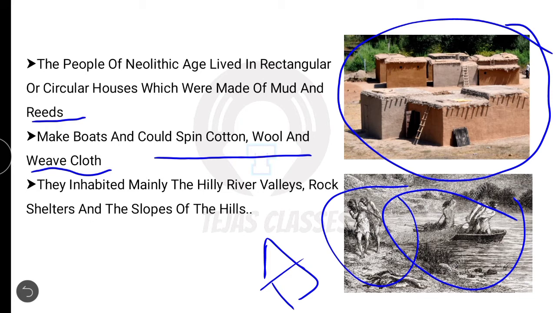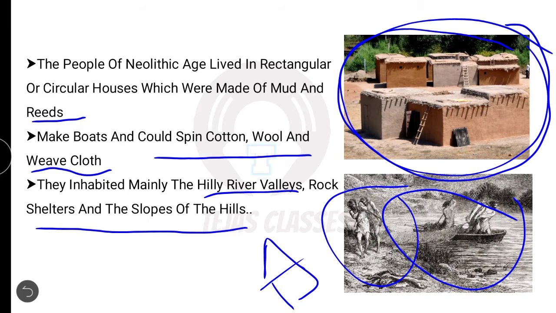Next, they inhabited mainly the hilly river valleys, rock shelters, and the slopes of the hills. See, though these major developments were going on, they have not changed the major place, because as I already told you, water is the main source for drinking, and the hill or mountain is the main source for the stones for making the tools. So they have not moved away from these places. They had made semi-permanent settlements, but coming to Neolithic, they have made permanent settlements. See here, this is a permanent settlement.